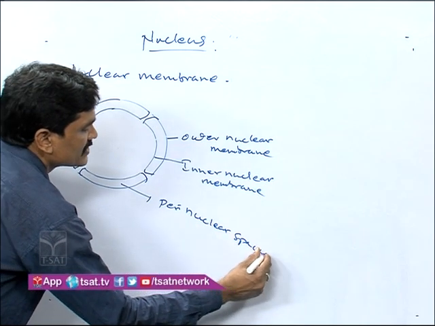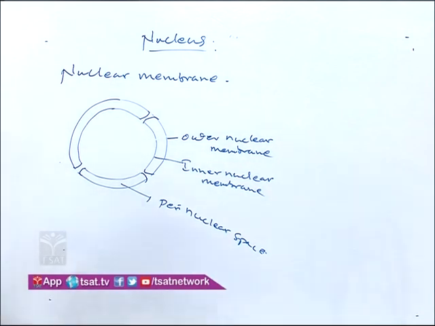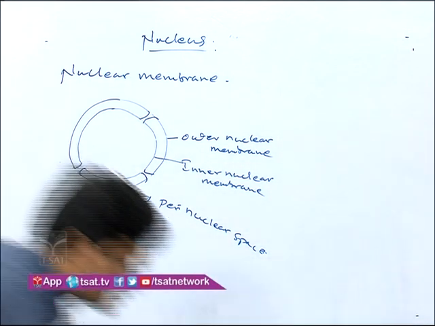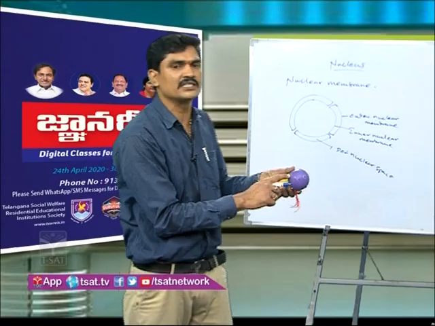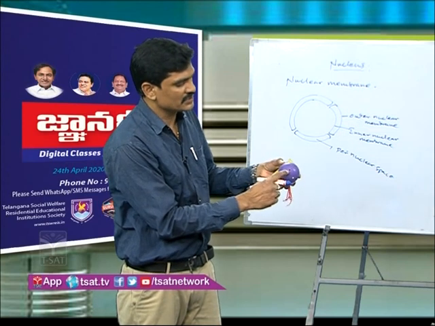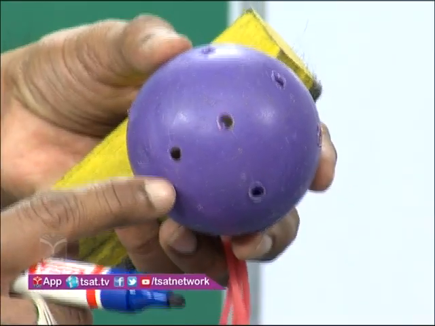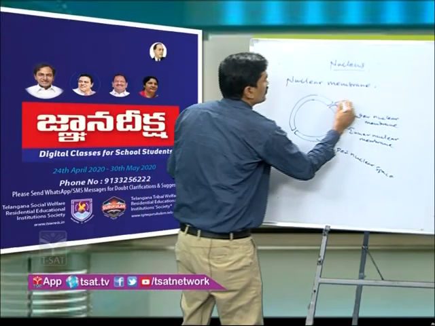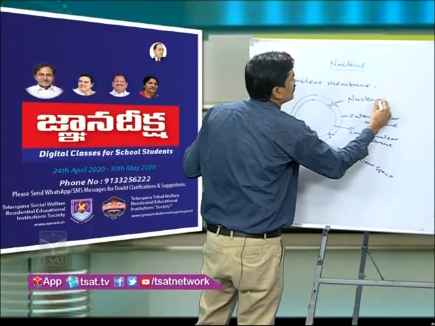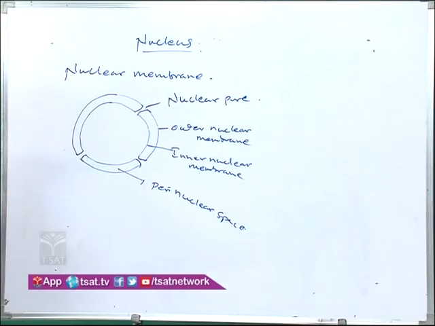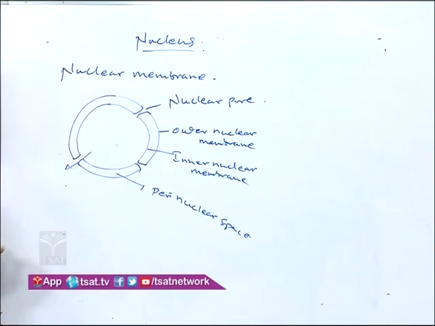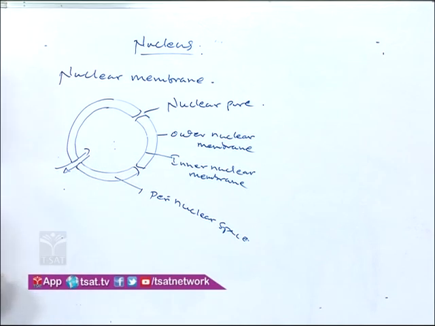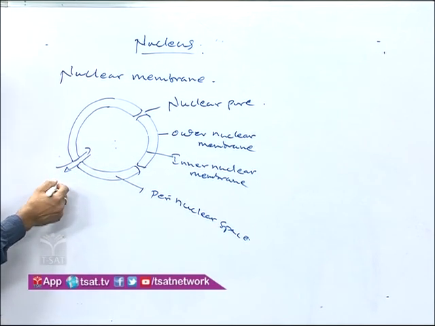Perinuclear space. Actually, the nuclear membrane has pores on it. These pores are called nuclear pores. These nuclear pores are useful for the exchange of material between the cytoplasm and nucleoplasm. Some materials may enter the nucleoplasm and some go out from the nucleoplasm to the cytoplasm. That is the function of the nuclear pore.